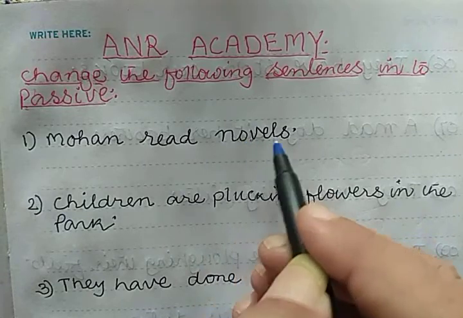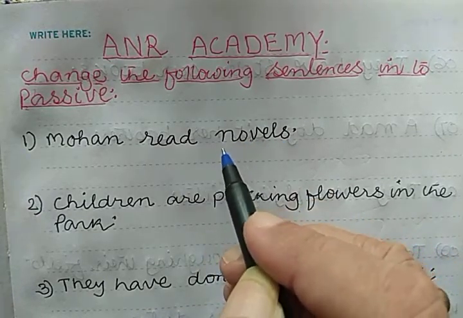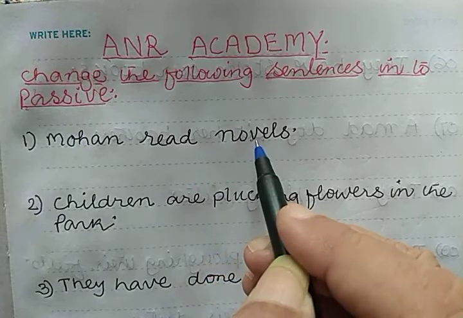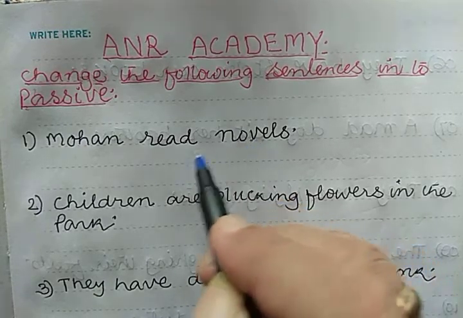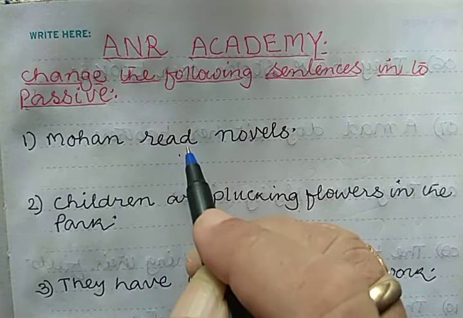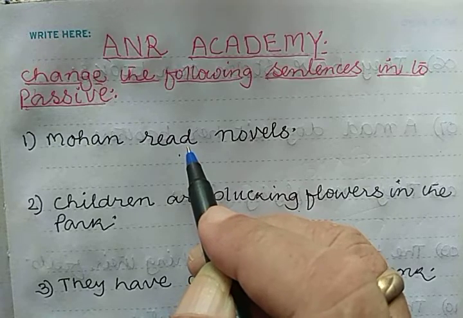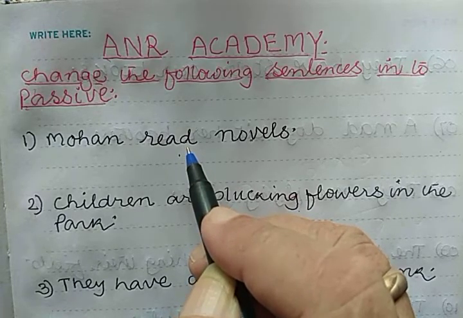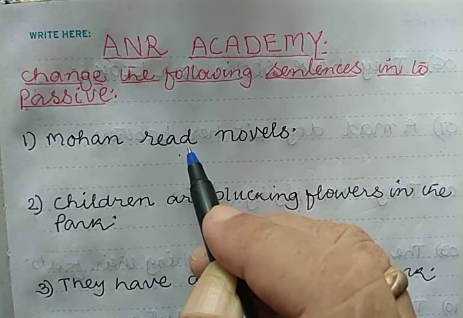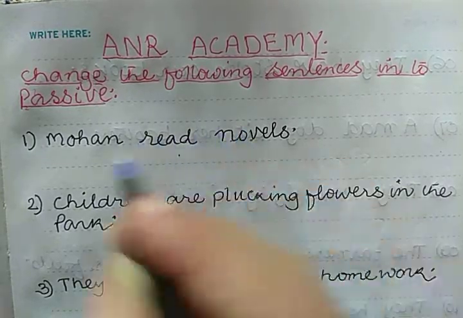Here the noun is plural, so we get were. So novels were. What is the V3 form for read? Read. So we get read only. So novels were read by Mohan.